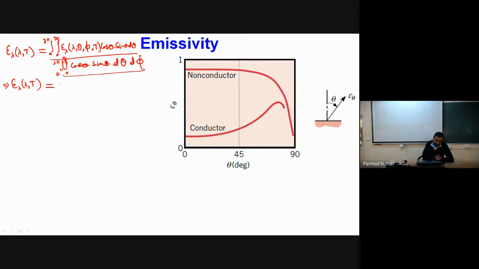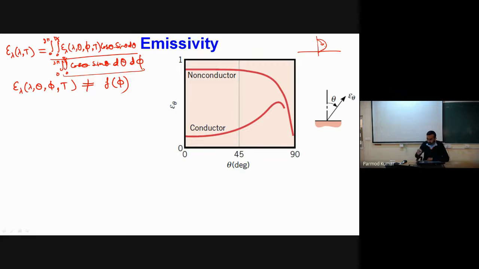So let me consider one assumption now. I will consider that whatever this epsilon lambda, theta, phi, and T I have, it is not a function of phi. So what I am trying to say is that if this is my surface, this is my theta, so it is varying over theta.